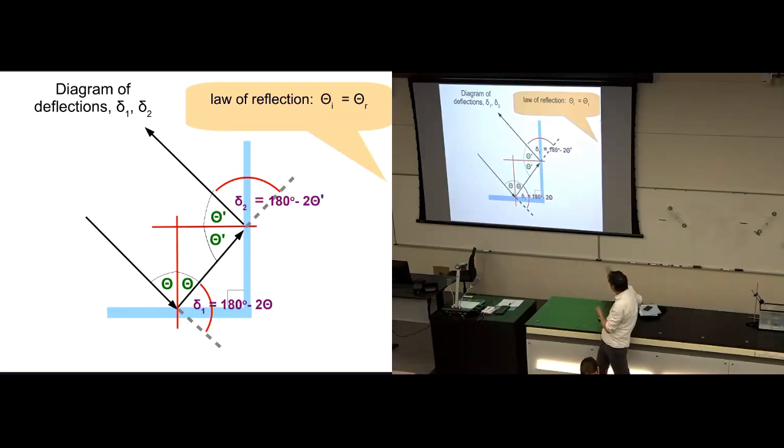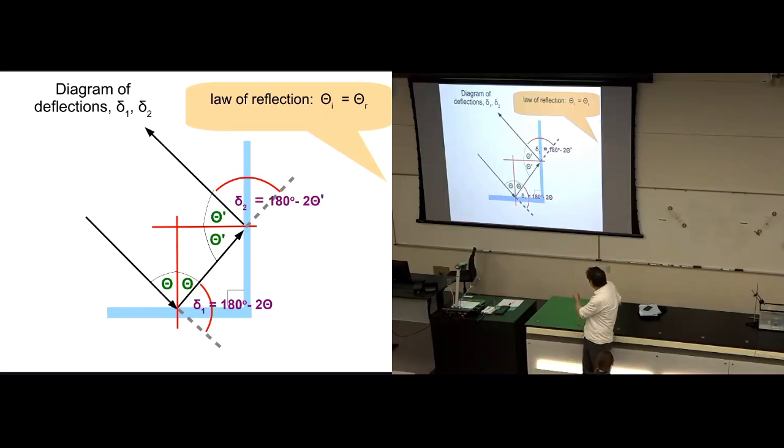Okay, so what is the deflection down here of the bottom mirror? Well, this grey dashed line here is the direction that the light ray would travel if the mirror wasn't there. So that's the undeflected direction. So we want to know the angle from the undeflected to the true deflected direction. So we want to know this angle in red here. How big is it? Well, this is where high school geometry, you'd be pleased to know, comes in useful.